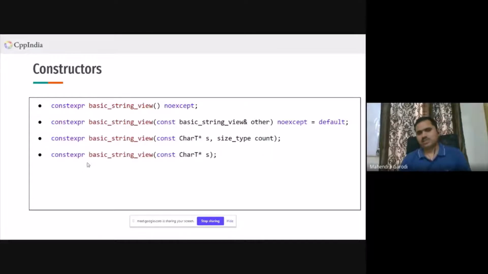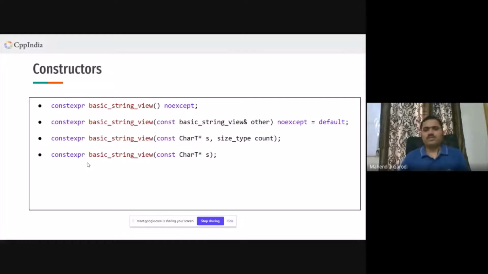Now this fourth constructor is somewhat pretty interesting. What is happening in the fourth constructor? It is just accepting the const char star. Then it iterates on that const char star and finds out the length.